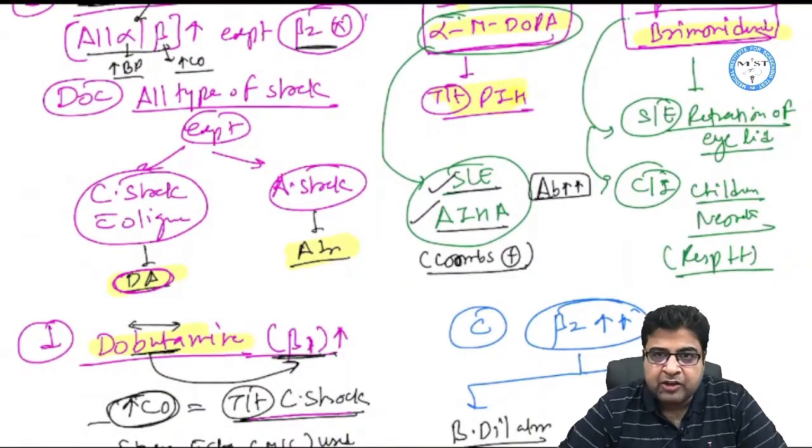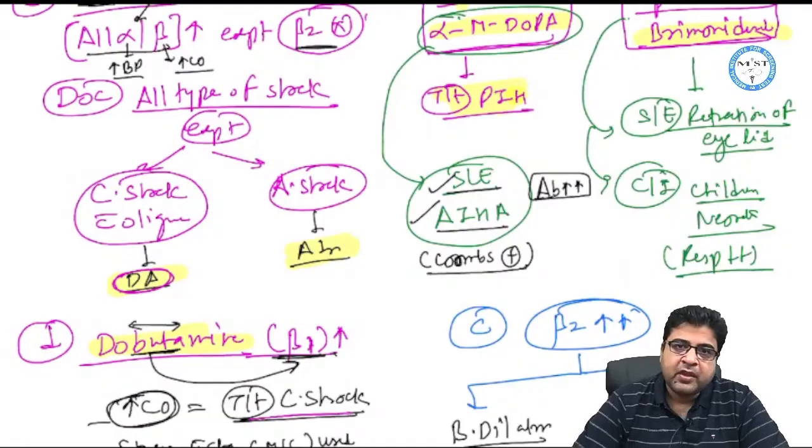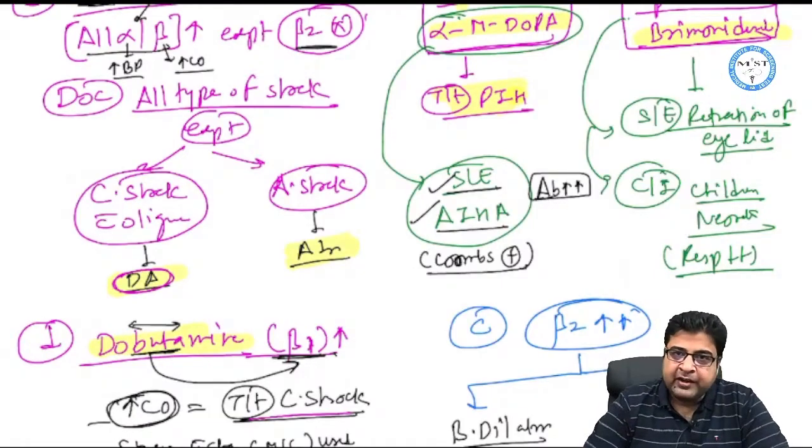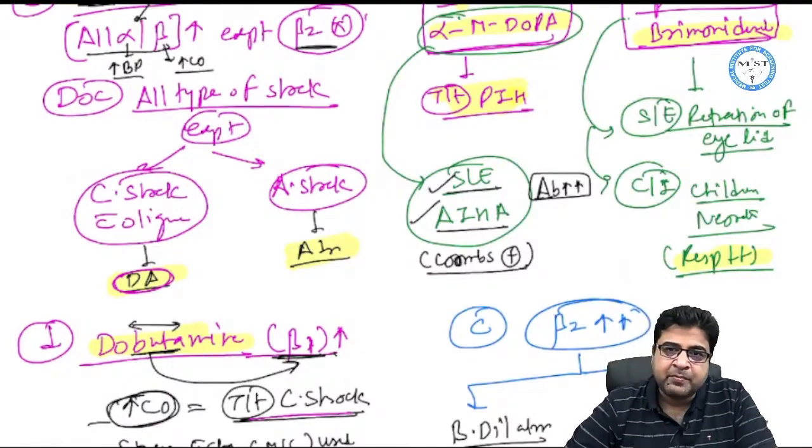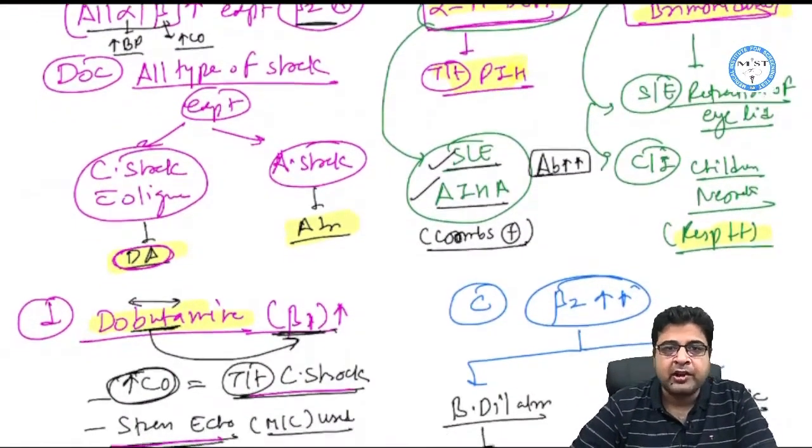These medicines can cause retraction of the eyelid and are contraindicated in children and neonates, because the medicines can cause respiratory suppression.